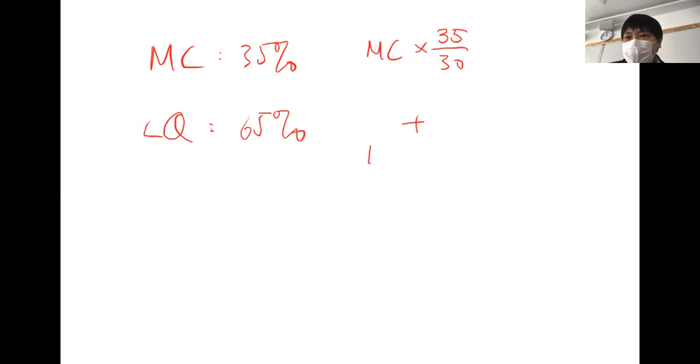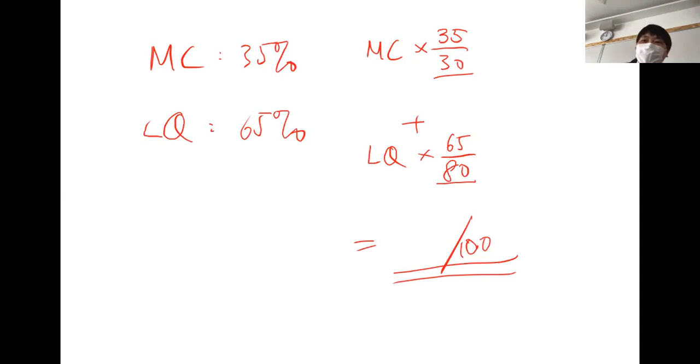You use the long question score times 65 divided by 80. These 80 and 30 are the full marks of that part. When you add together, it will become a score out of 100. This is the final mark out of 100 in the examination.